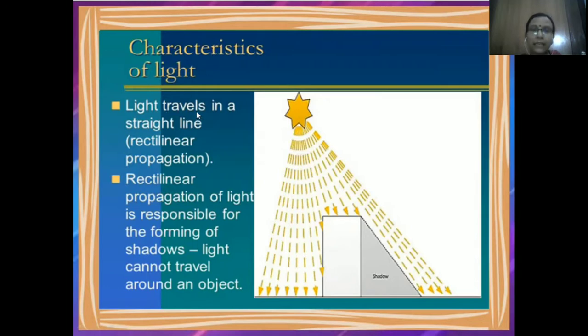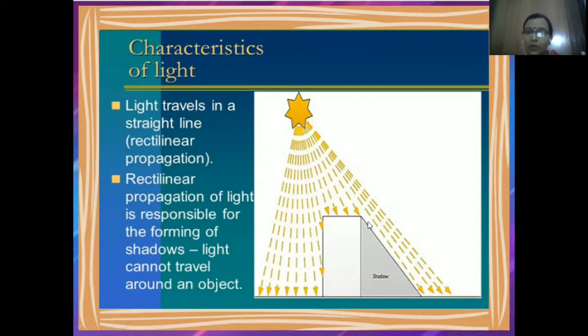Light travels in a straight line and it does not need any medium to travel. इसको किसी मीडियम की जरूरत नहीं होती है. Rectilinear propagation of light is responsible for the forming of a shadow. As you can see in the picture, the light rays are moving in a straight line.